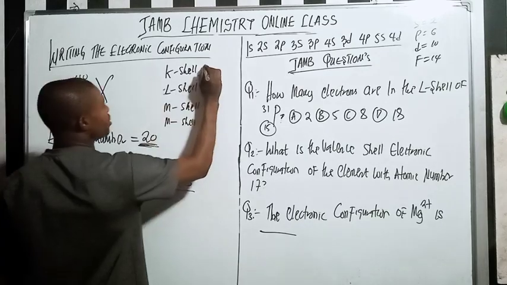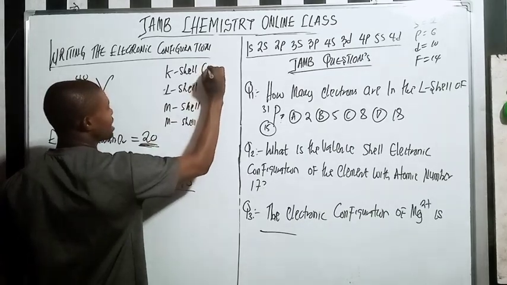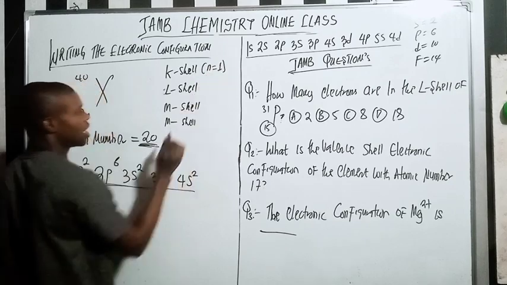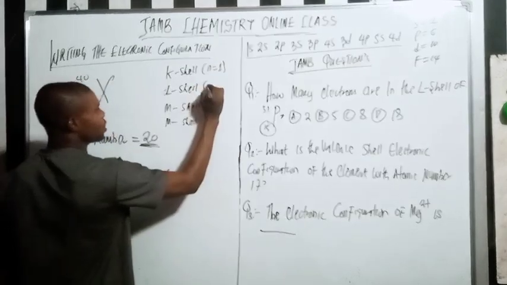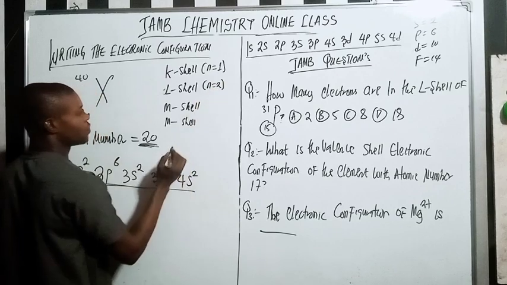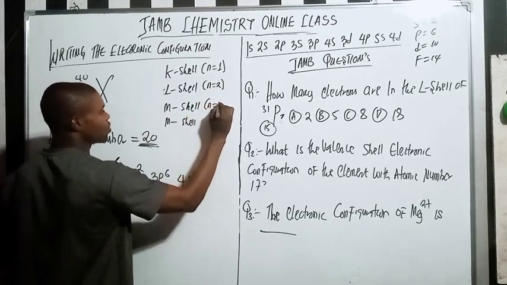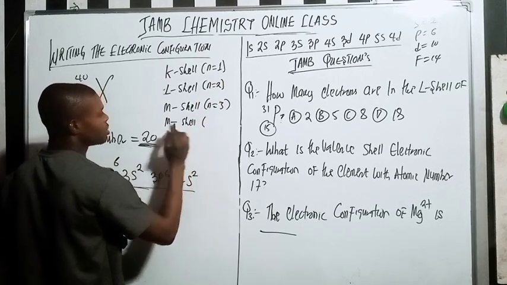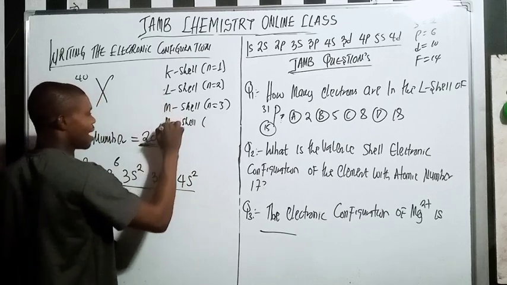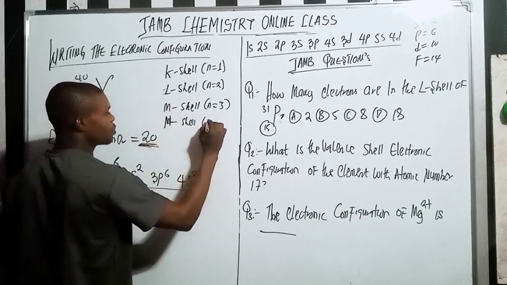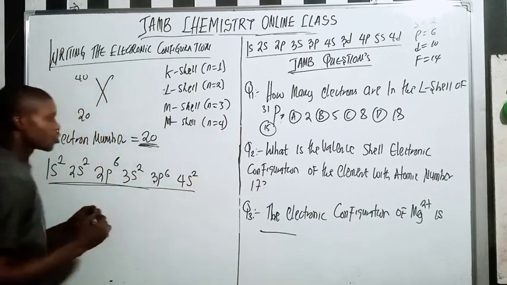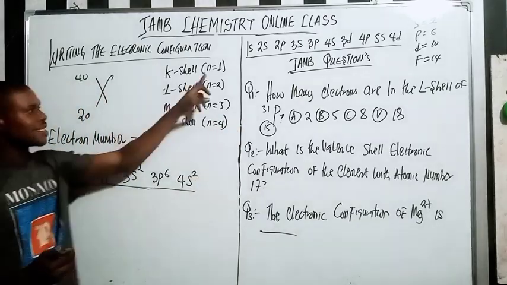Now, this K shell means the first energy level, n equals 1. This L shell means n equals 2, the second energy level. This M shell means n equals 3. And this N shell means n equals 4. Right there.